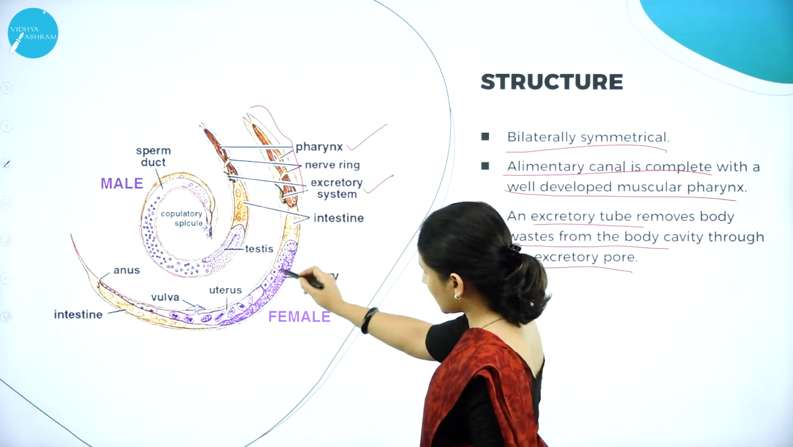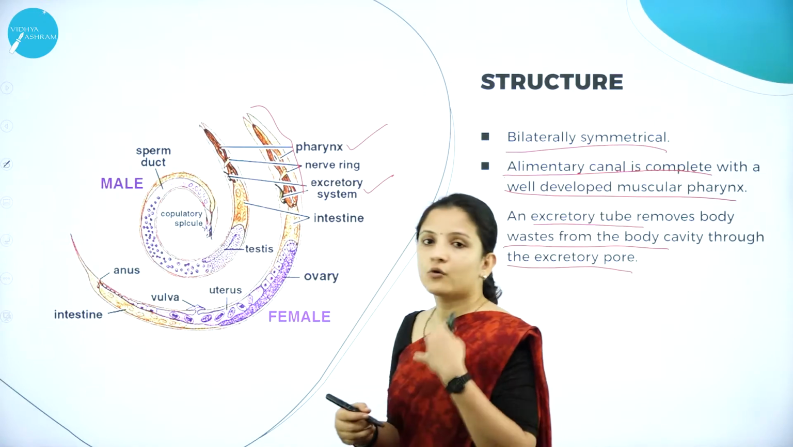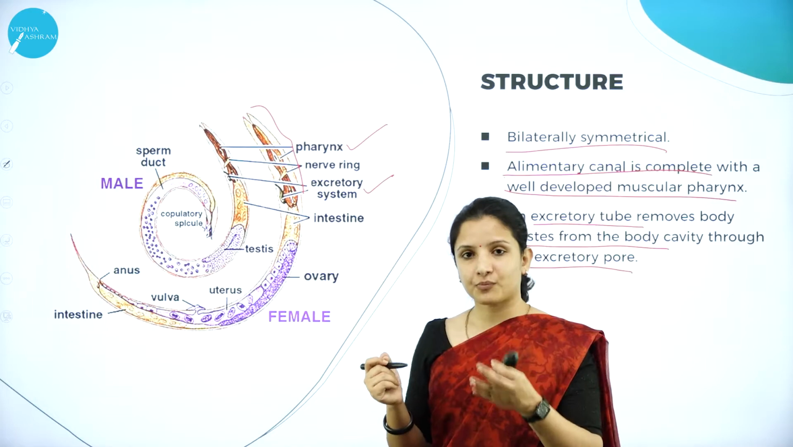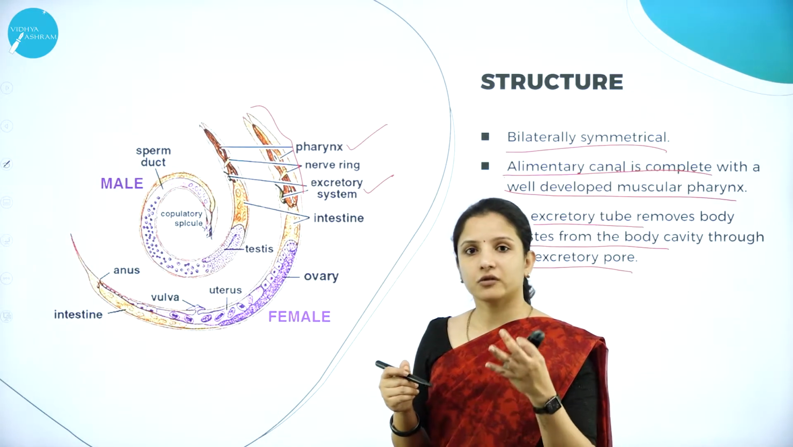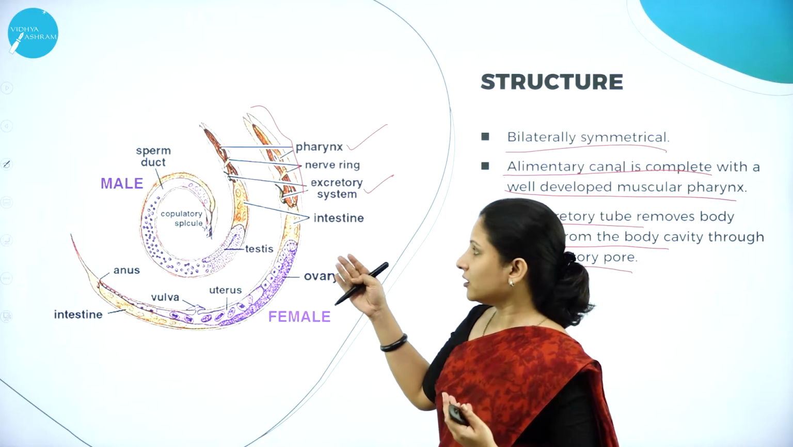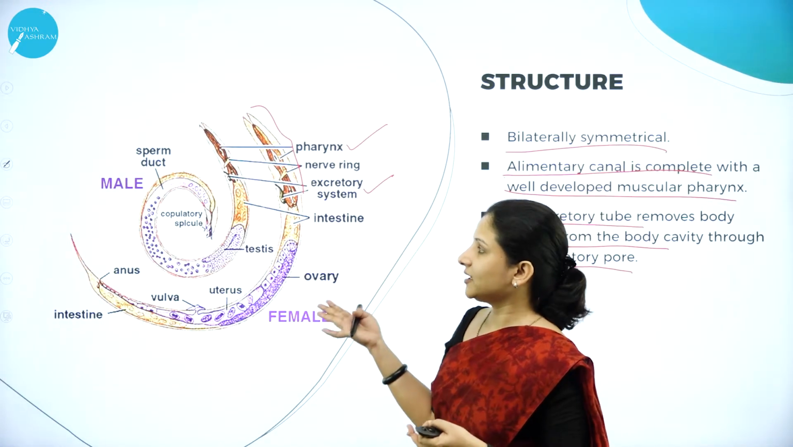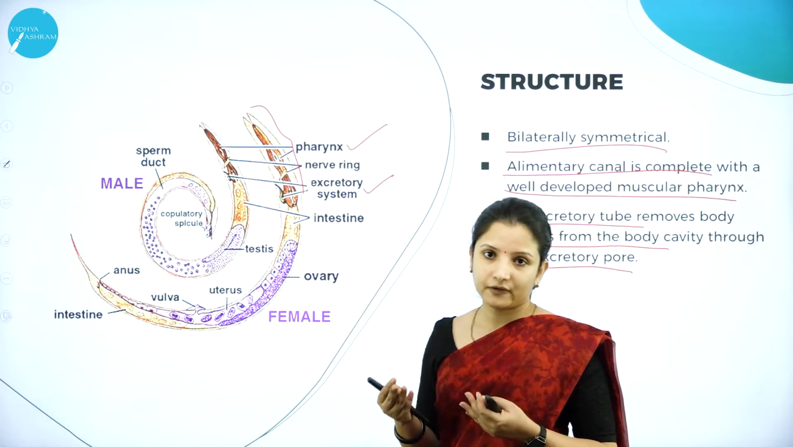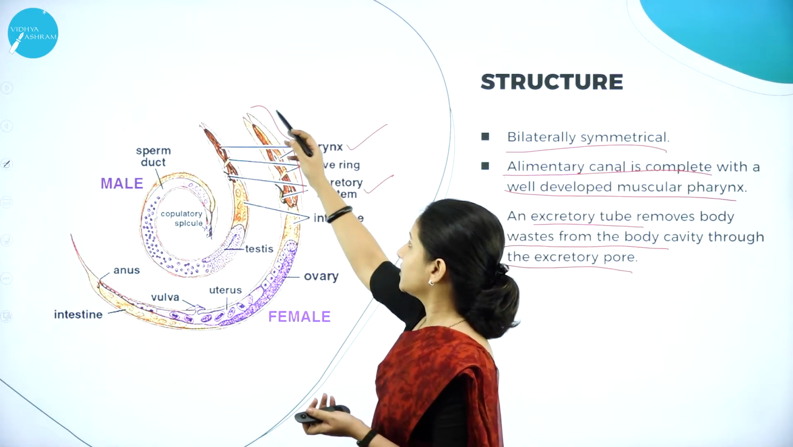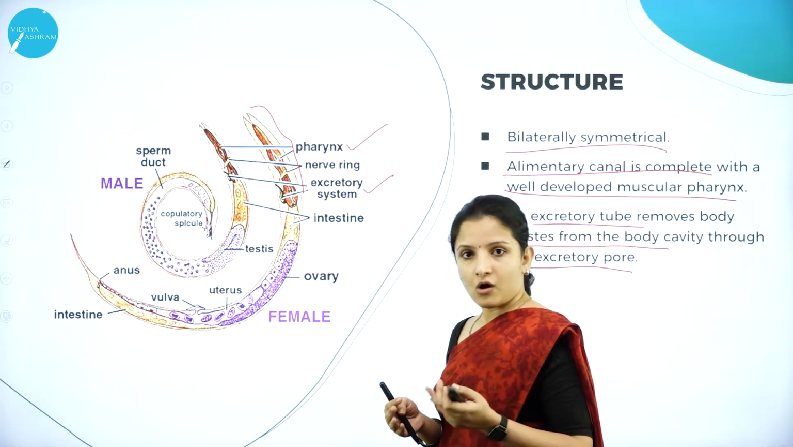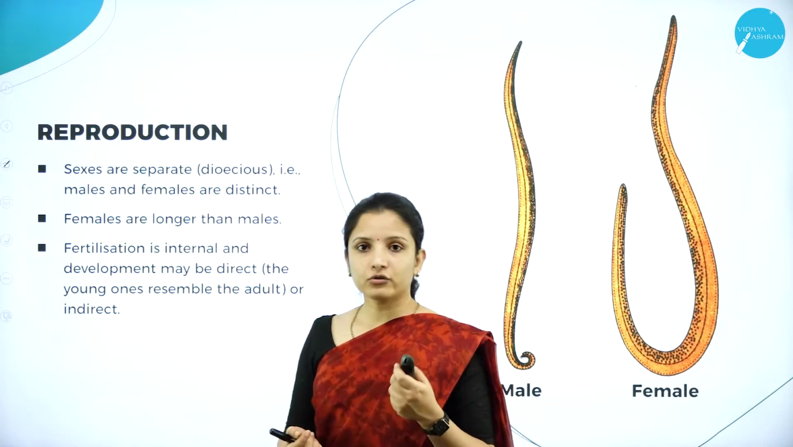So that excretory tube actually removes the waste products from the body through the anus. The waste products will be eliminated or removed. So this is the general structure. As I showed you, they show an organ system level of organization, wherein they have the excretory system, then they have the alimentary canal and all that. So next, moving on to reproduction.